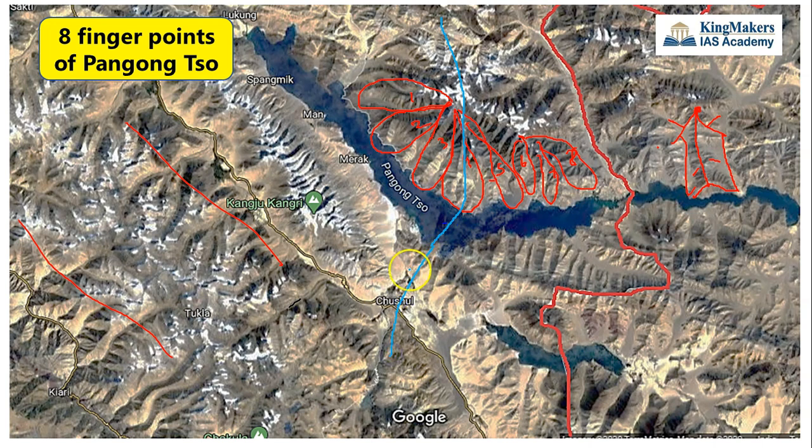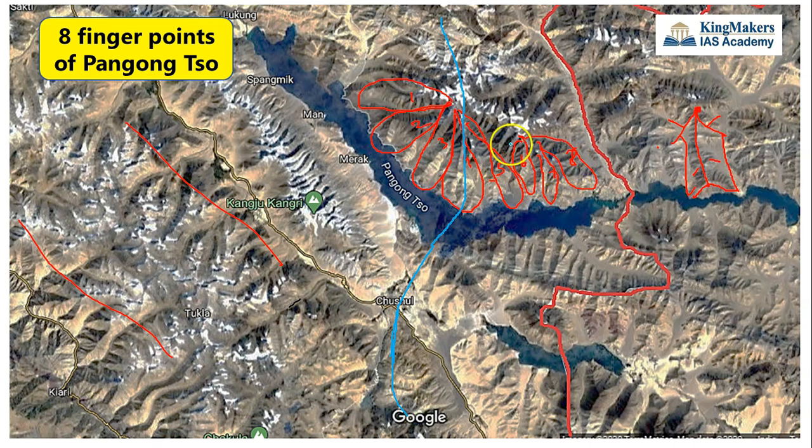This blue line here passes through the Chushul region. So this is the Chushul Valley. So China's claim is this blue line and India's claim is this red line. So China claims that fingers 4, 5, 6, 7, 8 belong to it, and India claims that all the 8 fingers belong to it. So this is the actual dispute.